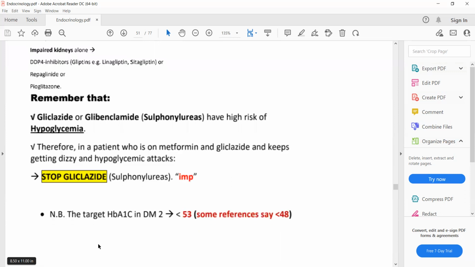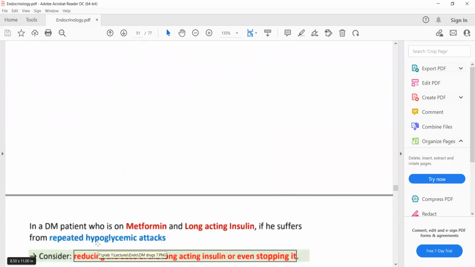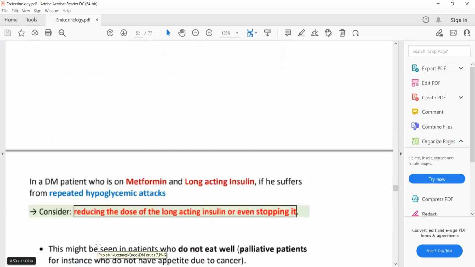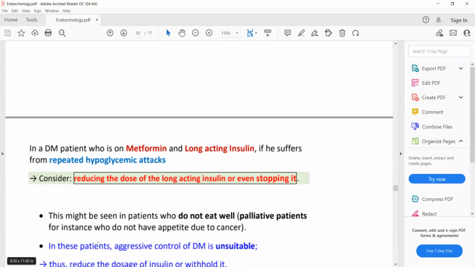The only diabetic drugs which can cause hypoglycemia. What are the oral anti-diabetic drugs which can cause hypoglycemia? Sulfonylureas, such as gliclazide, glimepiride, and glibenclamide.